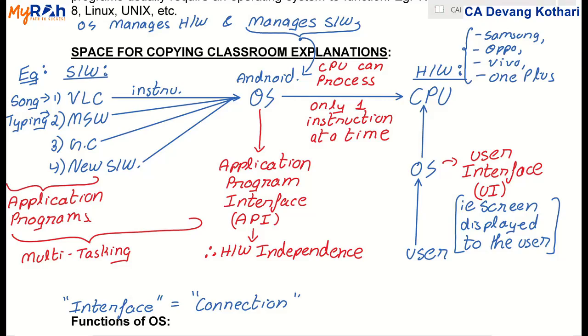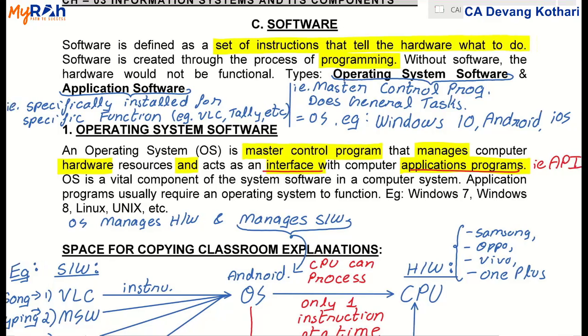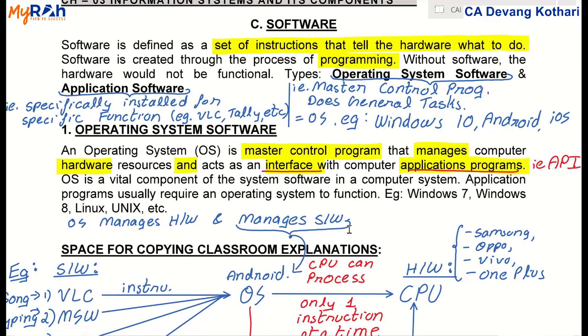Yes, we'll scroll up. Please do copy everything that I have written extra and do the highlighting that I have done. You can pause the video if you need more time. I will scroll down.